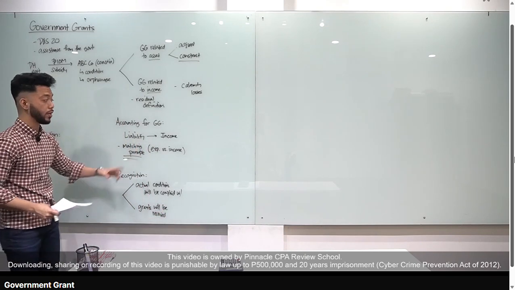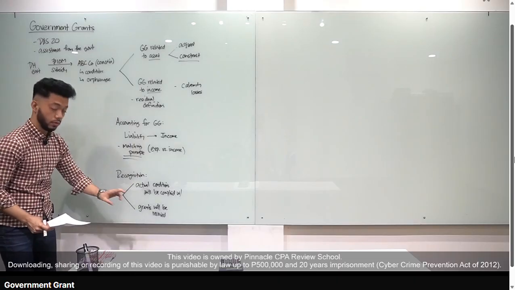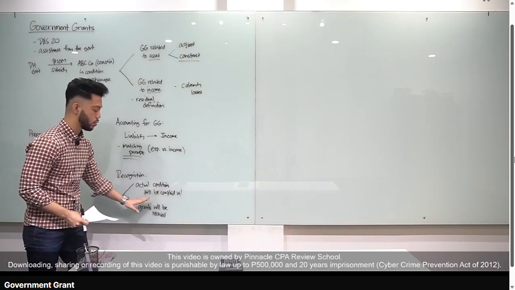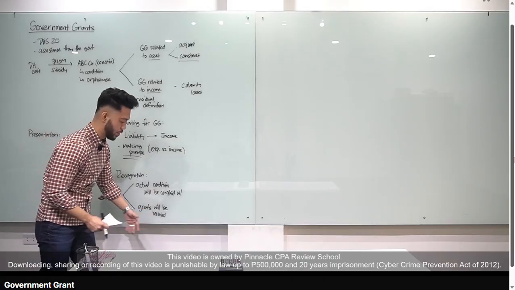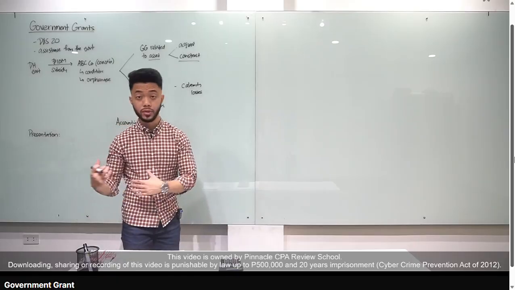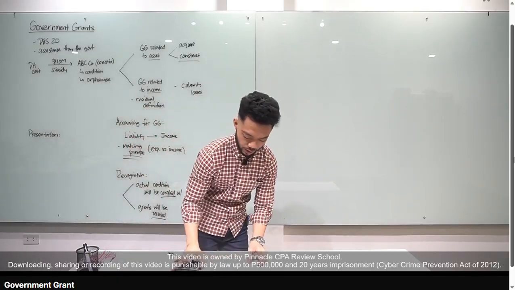So, ulitin ko, before we can recognize income from government grant, we have to satisfy two requirements. There must be a reasonable assurance that actual conditions will be complied with and the grants will be received. Okay? So, received and complied. Okay, now, apply muna natin, class. Let's go to our illustrative examples.